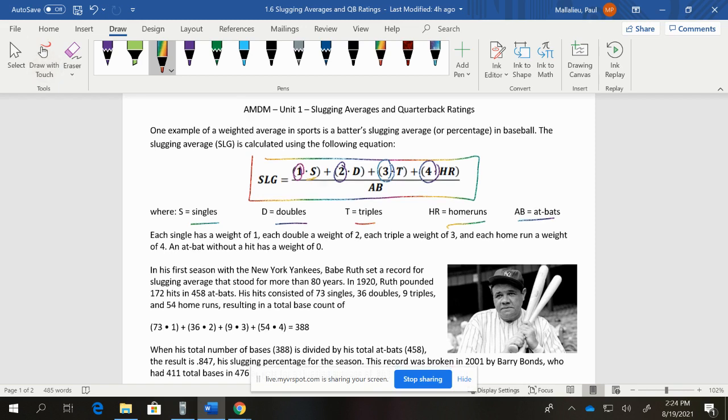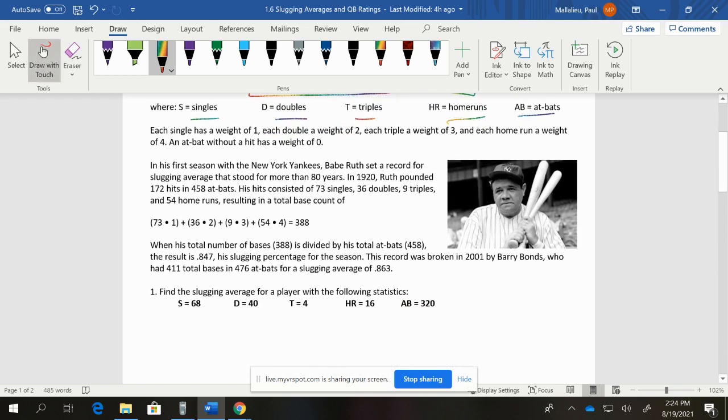This gives you an example of Babe Ruth. If you've seen the movie Sandlot, you may have heard of Babe Ruth. The slugging average was basically almost set in stone, with Babe Ruth as the standard of what everyone was trying to reach, with 73 singles, 36 doubles, 9 triples, and 54 home runs in 458 at-bats, which is impressive to say the least. What happens there is you take the numbers: 73 singles, that's times 1, 36 doubles, that's times 2, 9 triples times 3, and so on, 54 home runs, and that gives you the initial base count, like how many bases he touched by the hits.